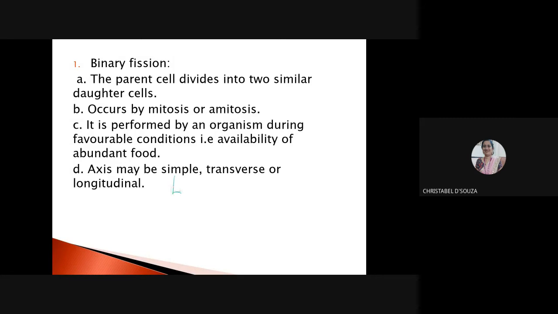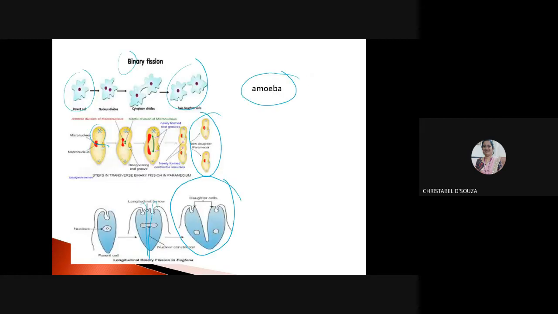Example of simple is amoeba. Example of transverse is what I just now showed you. What is transverse fission? Example, a slipper shaped organism which is known as paramecium. The spelling of this is P-A-R-A-M-E-C-I-U-M, paramecium. And longitudinal is euglena.